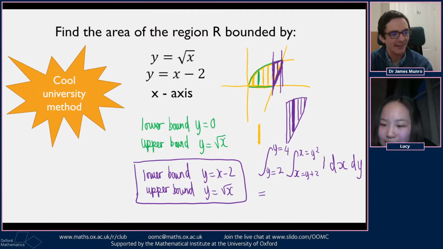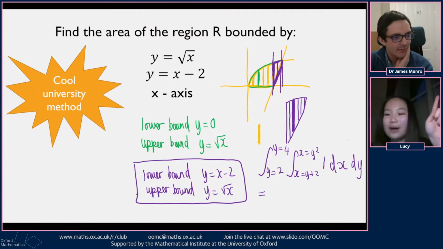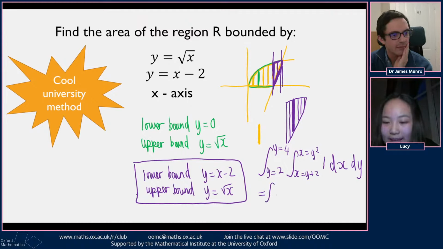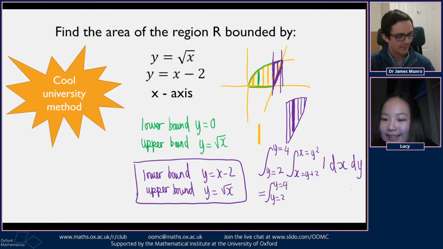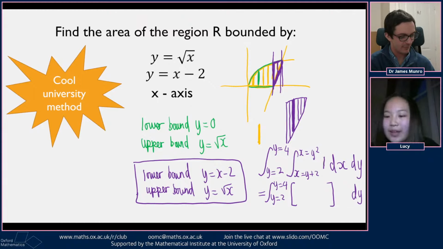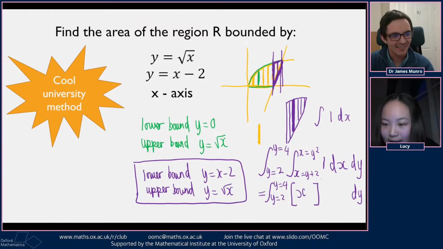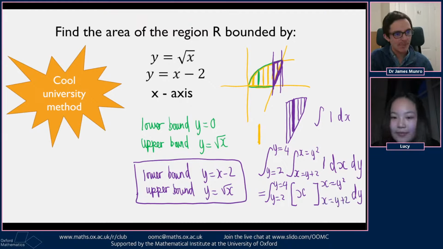Because we go from the inside and then work our way out, if we take the integral between y equals 2 and y equals 4, that can just stay the same, as well as the dy. And then in the middle, we can integrate this. We have a 1, which we're integrating with respect to x. For those of you who have seen integration, that is just x. And then if we put in the limits, we will have x equals y squared, and then x equals y plus 2, which I have made myself run out of space here.